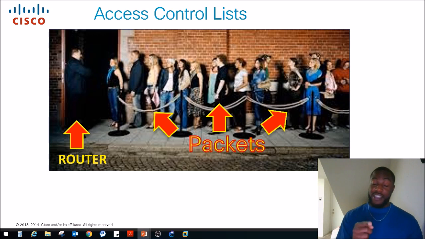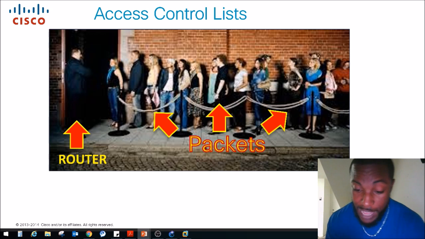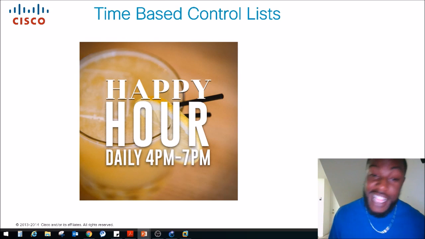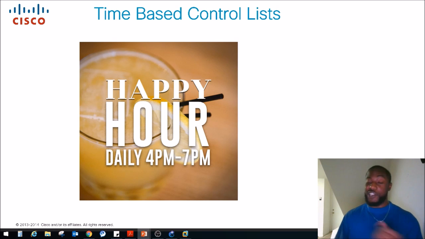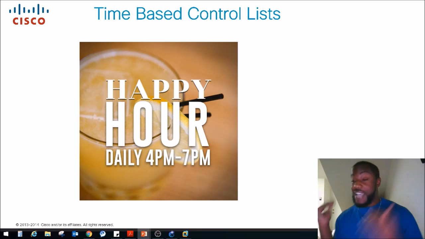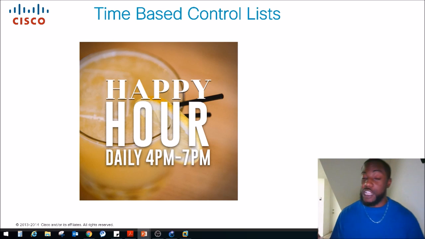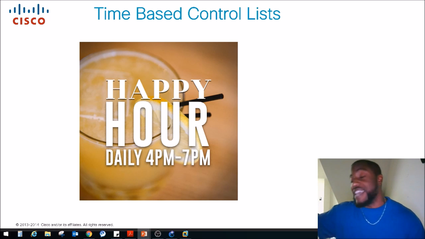Now, a time-based ACL, you guessed it, checks the time, right? So basically, it's kind of like happy hour at the nightclub. We check to see what time you got here and let you know whether you can get the happy hour prices or not. Or it could be just like the time the nightclub opens and the time the nightclub closes. And that's what time-based access control lists do, right? If you come here before a certain time, then you can't come in, obviously, or you can't get a certain price. If you come in at a certain time afterwards, then obviously you can't get granted access to the nightclub.